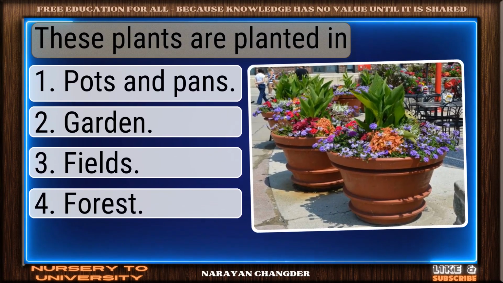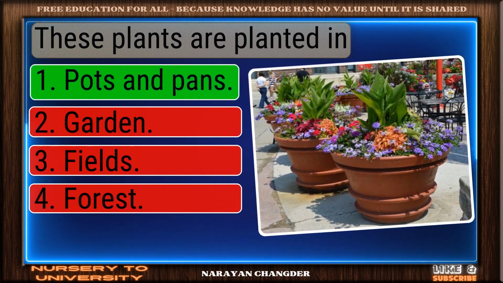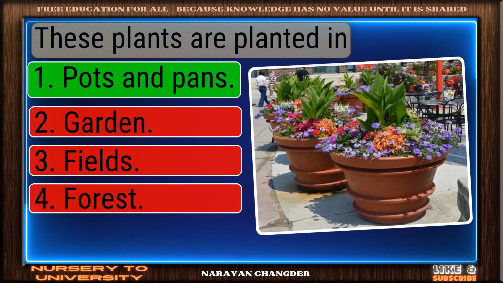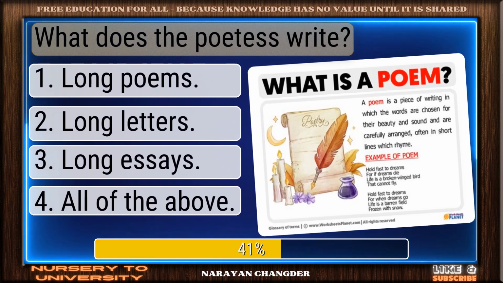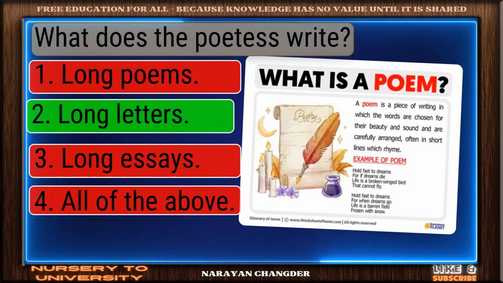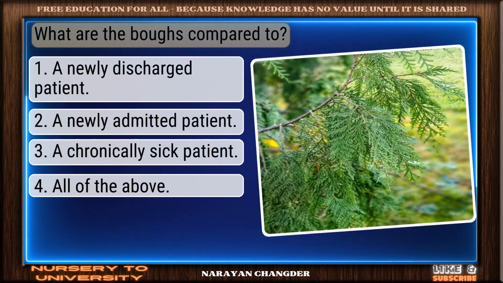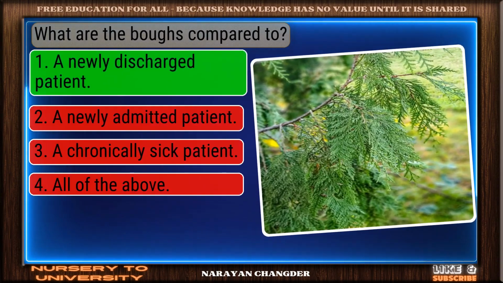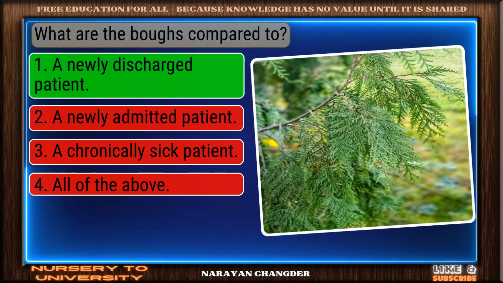These plants are planted in. Good thinking. Pots and pans is the right answer. What does the poetess write? Correct response. Long letters is the most accurate answer. What are the boughs compared to? Great job. A newly discharged patient is the accurate answer.